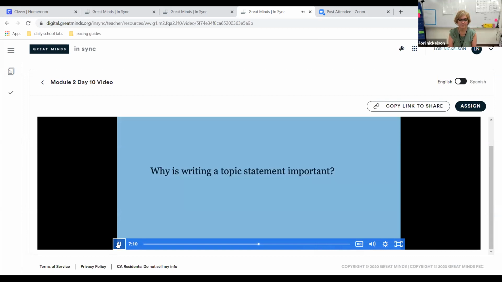We have talked about the parts of an informative paragraph, so I want you to think for a minute. What parts do we identify of an informative paragraph? Tell your learning partner. What are the parts of an informative paragraph? Remember, let's look at my chart. The informative paragraph. You have a topic sentence, the facts and the details, and the conclusion of an informative paragraph. Great job.